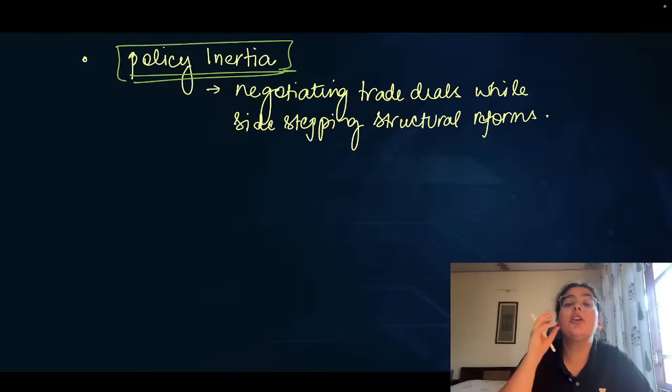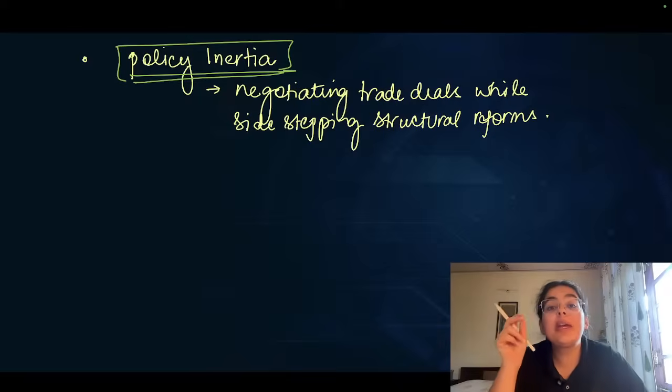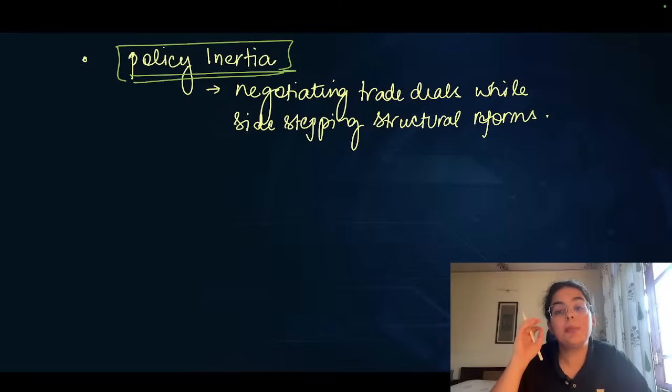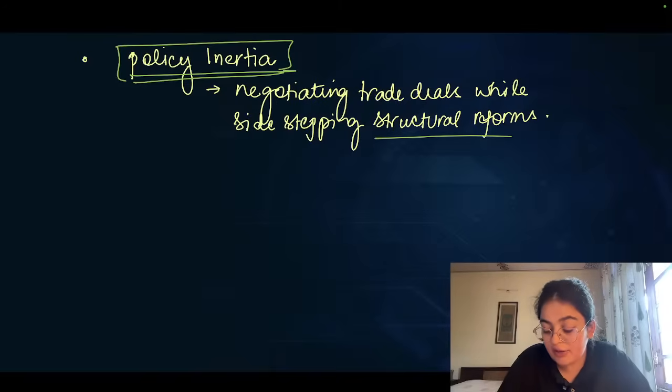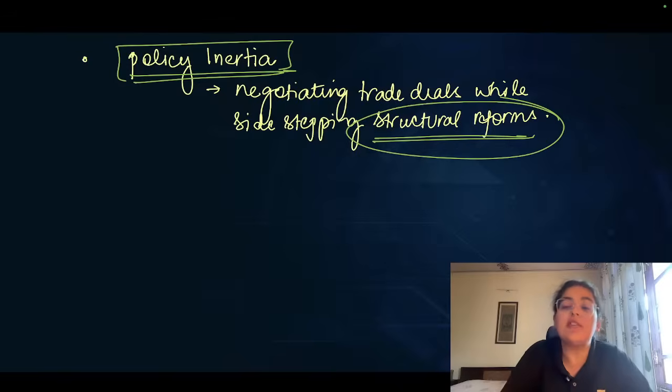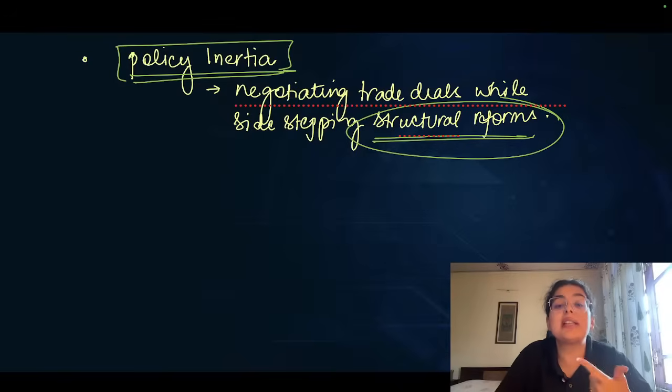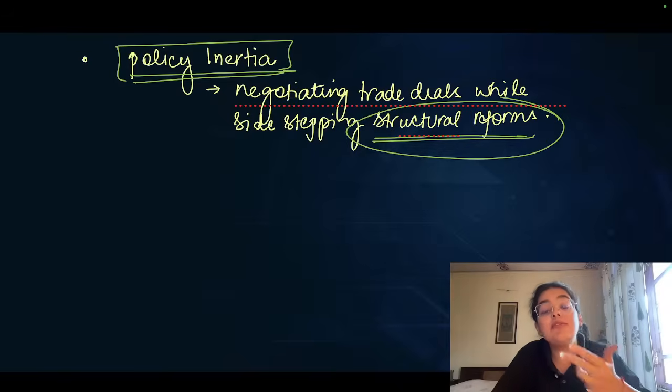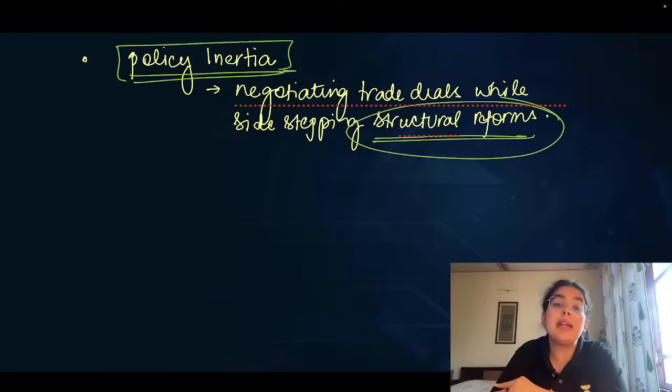And therefore, the author says this kind of a quick fix solution should not be the case. Why? Because while negotiating trade deals is very important in a time of globalization, we cannot completely ignore the fact that we must first look within our home and fix structural reforms at home. For example, logistics, infrastructure, ensuring every industry from India is given a chance, every region from India is utilized.